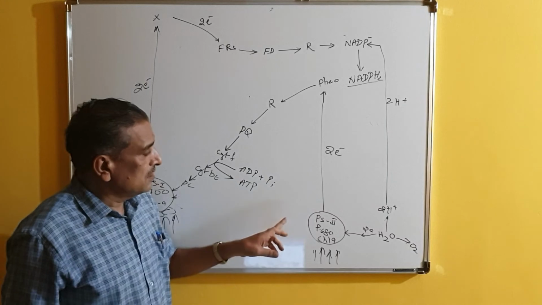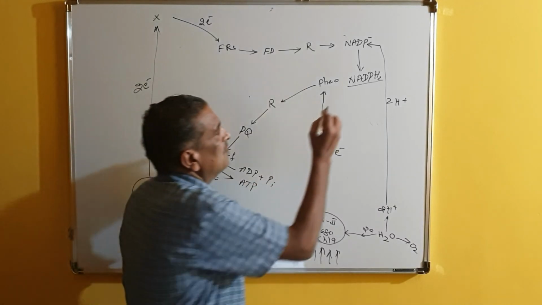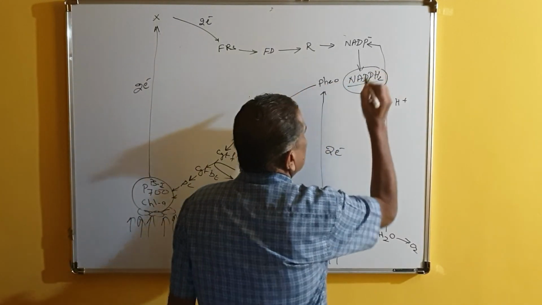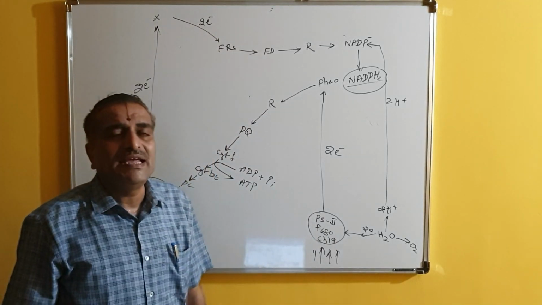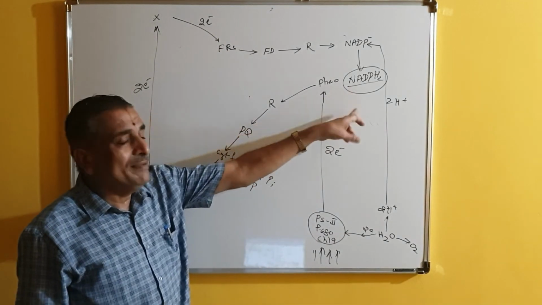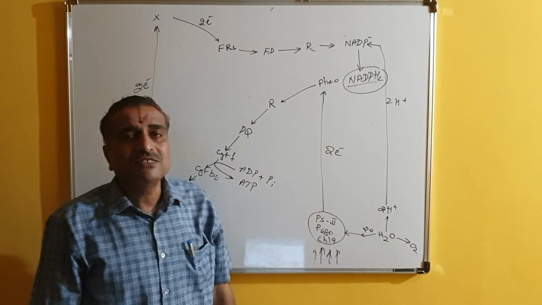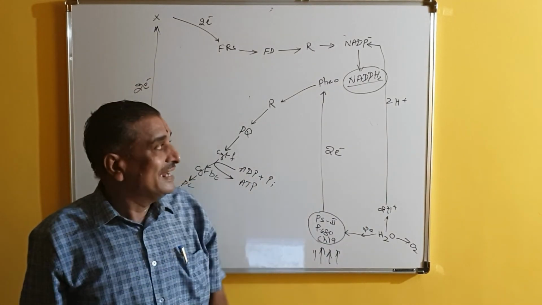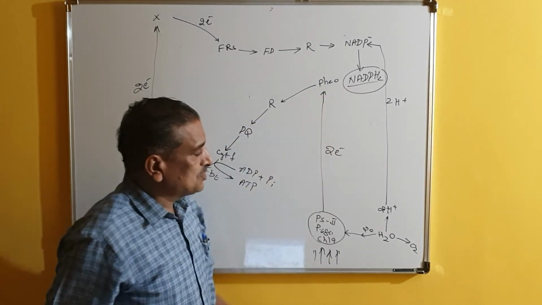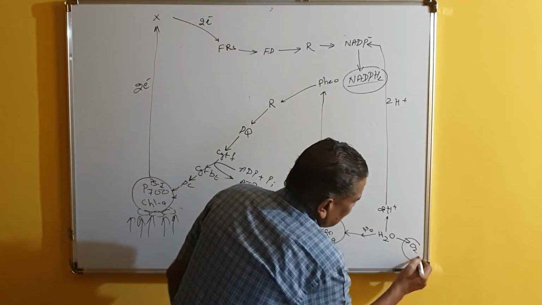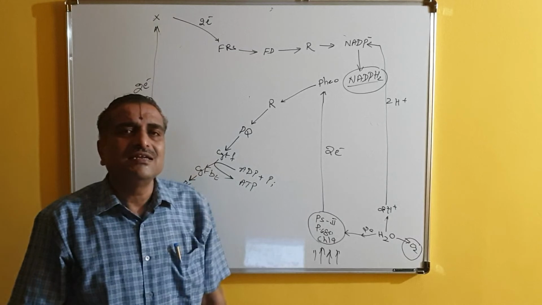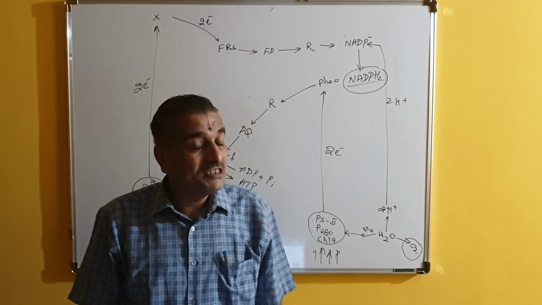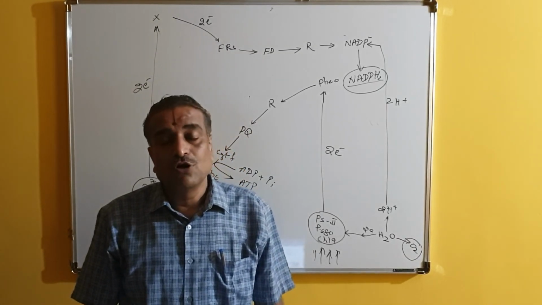And in non-cyclic photophosphorylation, one important thing is produced, that is NADPH2, and this NADPH2 is used during the dark reaction, which I'll discuss later. Very important, oxygen is released as a byproduct, which is important for animals and other organisms.